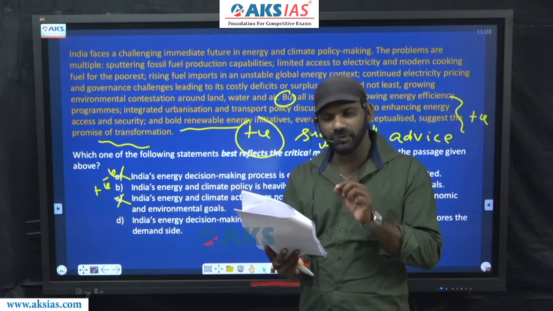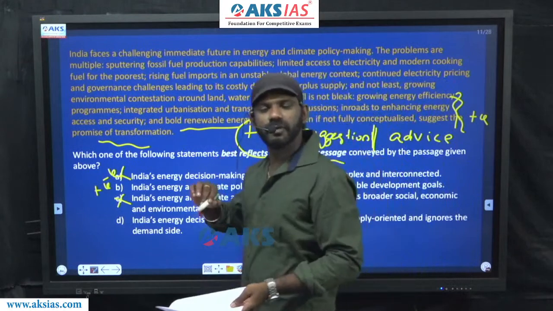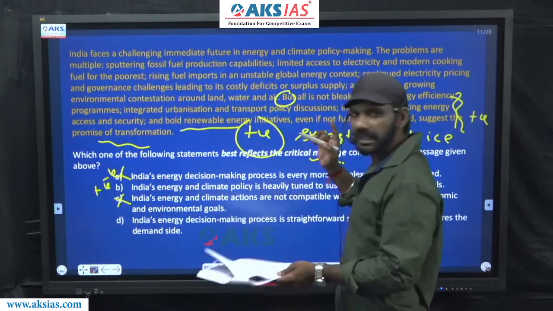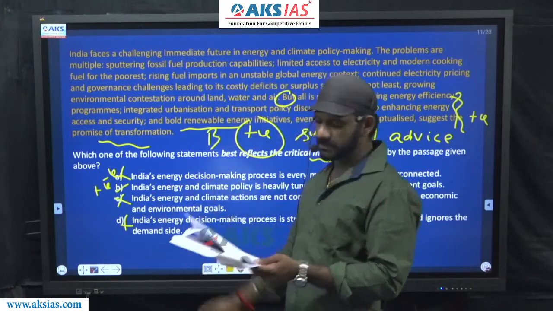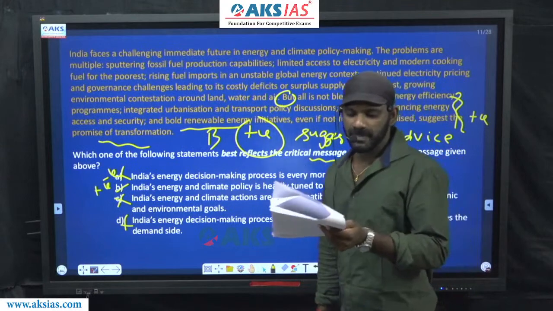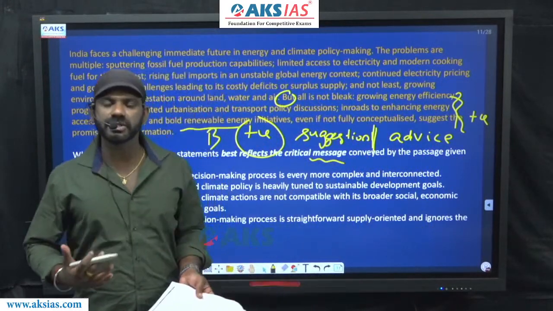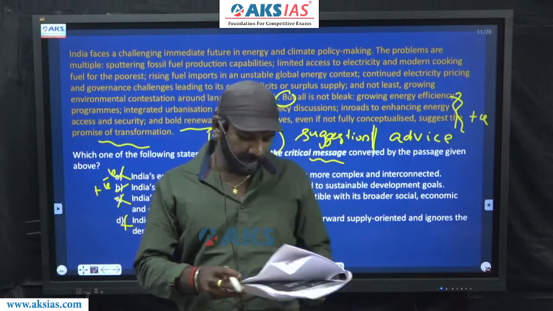This does not find mention in the last part of the paragraph. We have to go for an option that finds mention in the last part of the paragraph. D doesn't find mention there. D is eliminated. The answer to this question must be B. Fine. So we need to approach a question based on a message, a suggestion, or a piece of advice. Getting it? Come to the next question.